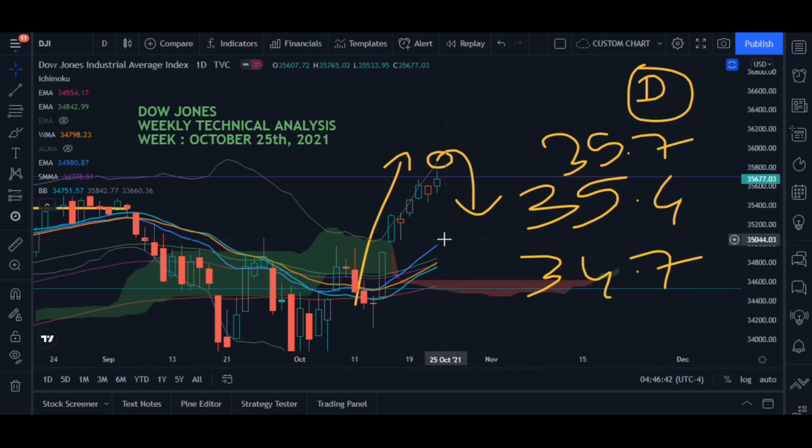My advice is that if possible, do not trade this week, because this is the earnings week of the heavyweights of the market. The heavyweights actually means the companies that drive the market. So you never know whether the market is going to move up or down. One more thing I forgot to tell you is that the technical analysis may not work exactly as I'm telling you, because of the earnings that these heavyweight companies are